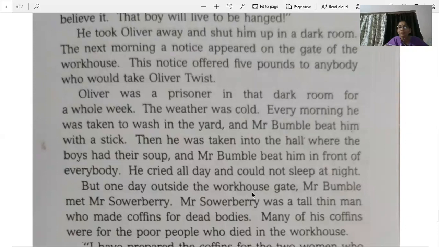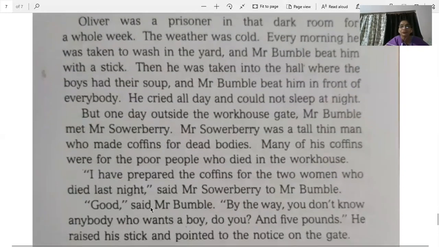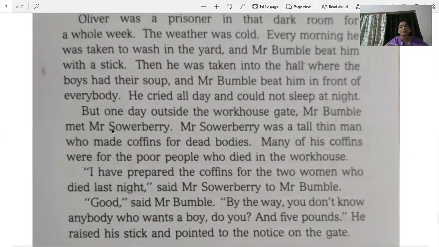But one day outside the workhouse gate, Mr. Bumble met Mr. Sowerberry. Okay, there's another character introduced here. Okay, so one day what happened that outside the gate there was a person named Mr. Sowerberry. Mr. Sowerberry was a tall, thin man who made coffins for dead bodies. Coffins, I hope everyone knows, which you place the dead. Christians put dead bodies in the coffin and then they bury that coffin into the ground. Fine, they don't burn their dead body. So this person used to make coffins.